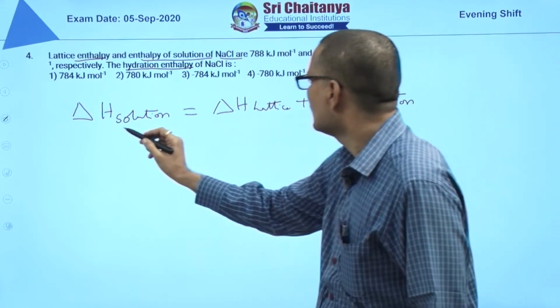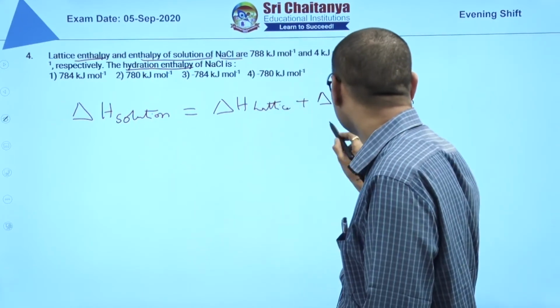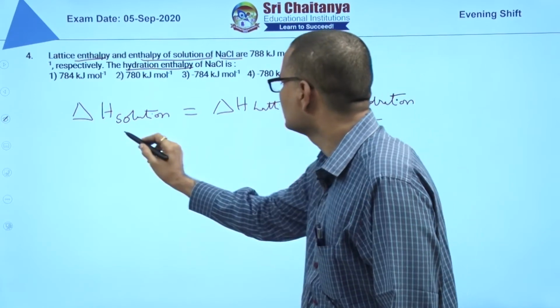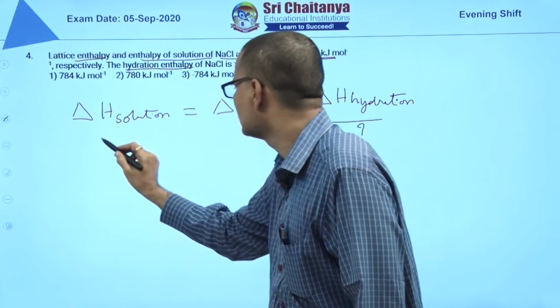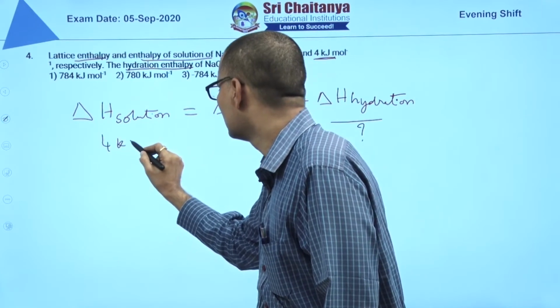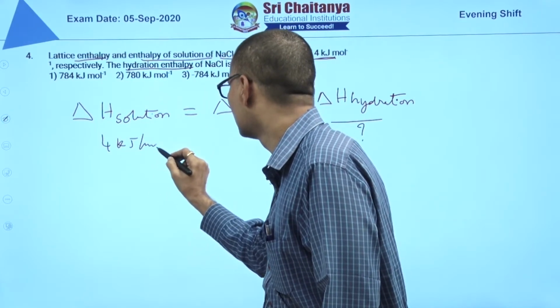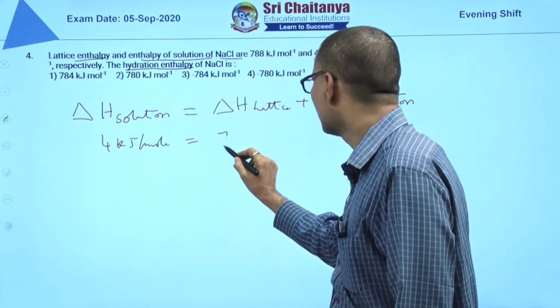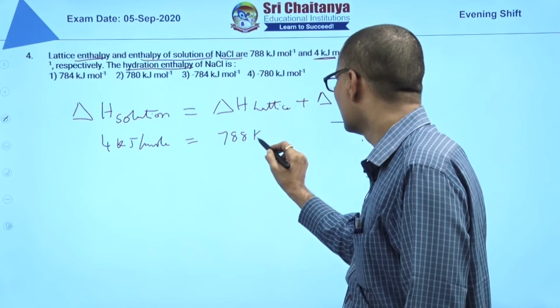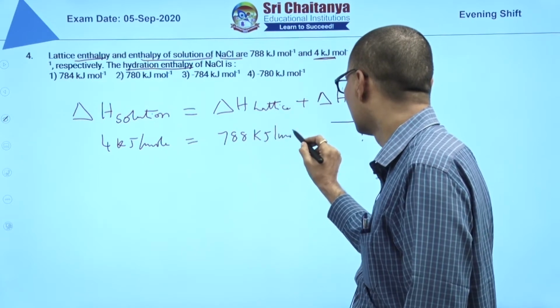Delta H solution given is 4 kilojoules per mole, equal to delta H lattice, given as 788 kilojoules per mole,